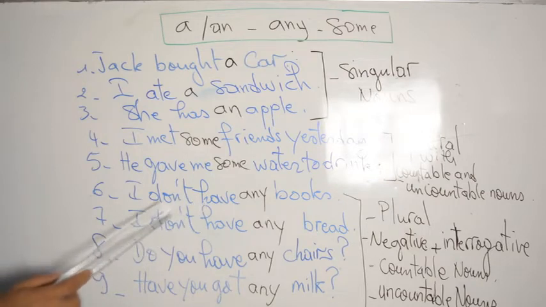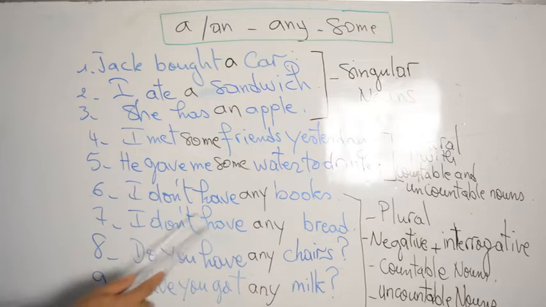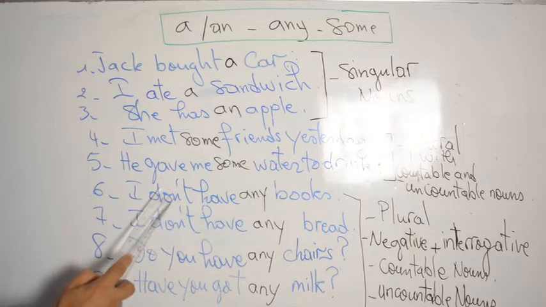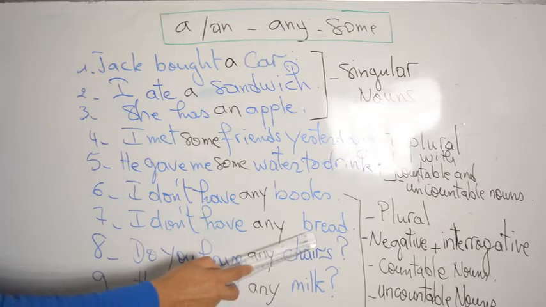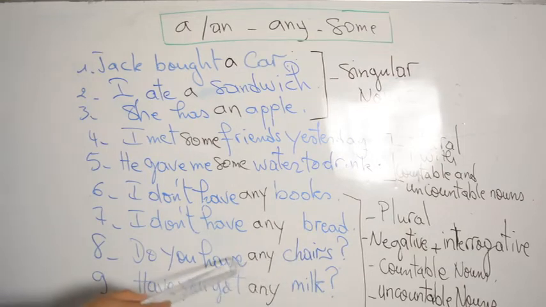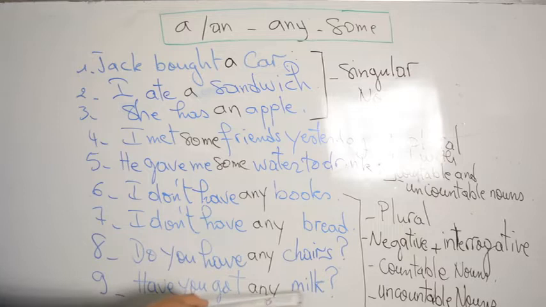Okay, so I don't have any books means I don't have anything at all. I have zero books, nothing. The same thing here. I don't have any bread. But do you notice again? So we use any with negative sentences with countable and uncountable nouns. It's clear. So, do you have any chairs? Have you got any milk? So here we use any with interrogative forms. When we say interrogative, it means questions. You ask questions using any. So here we use any with countable nouns in the plural form, or we use it with uncountable nouns.